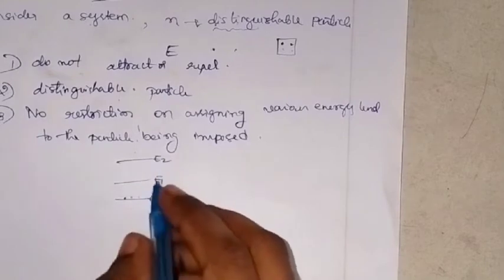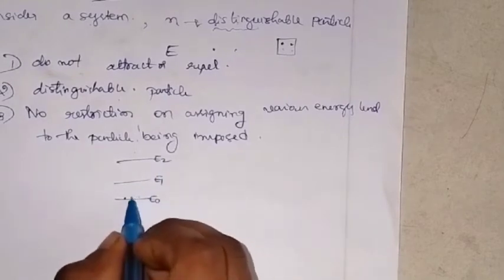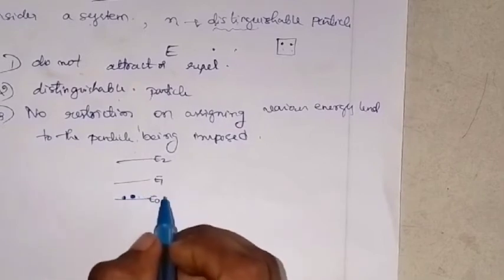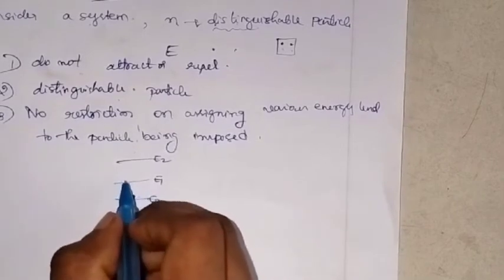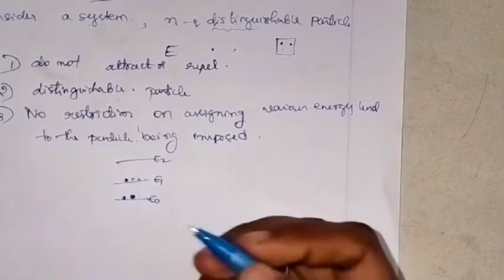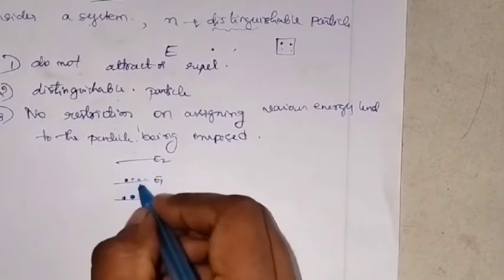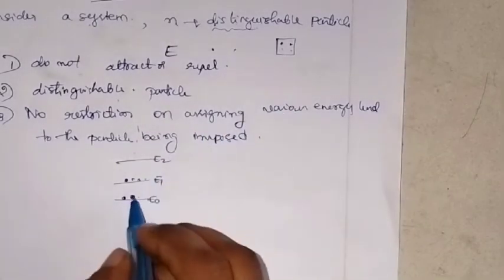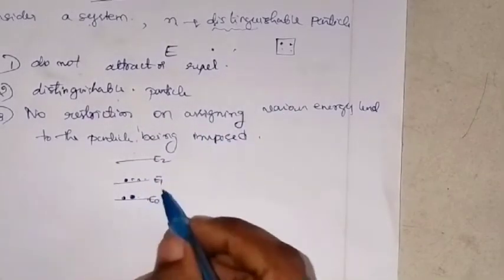It is not necessary that in this energy level there must be two particles. Any number of particles can be present here. Here also there can be one particle or multiple particles. Any number of particles can be present in an energy level. That is the meaning.